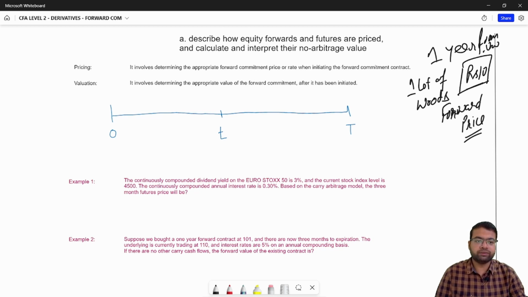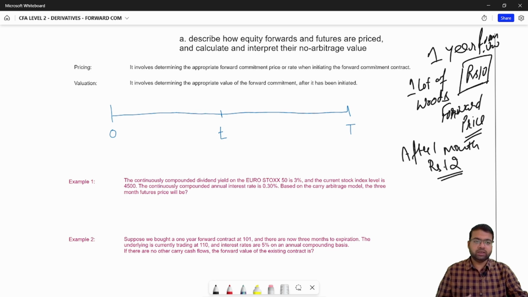And after 1 month, the current price of the wood has increased to rupees 12. So now you know that the current price of wood is rupees 12 and you are having a contract to buy wood at rupees 10 1 year from now.